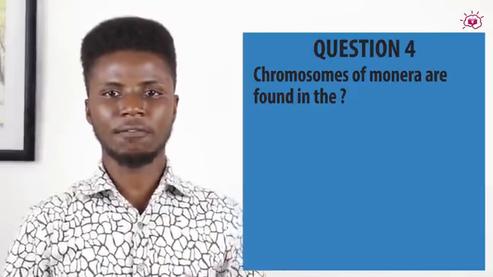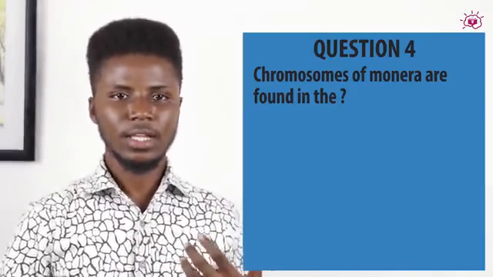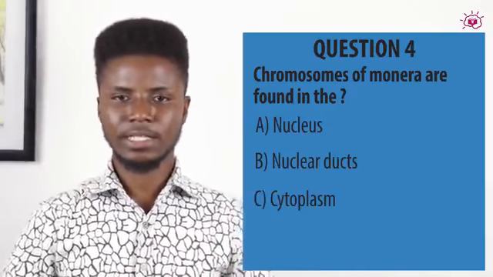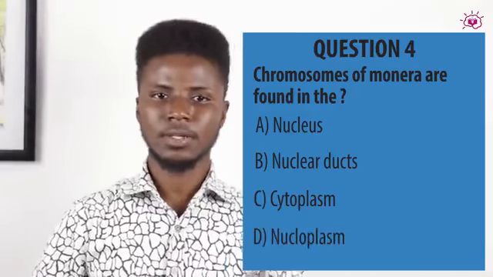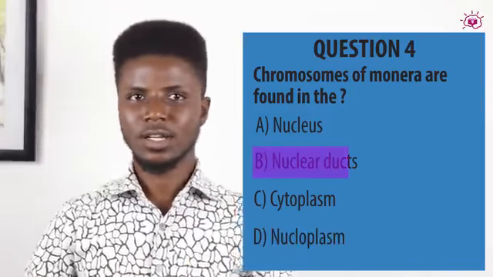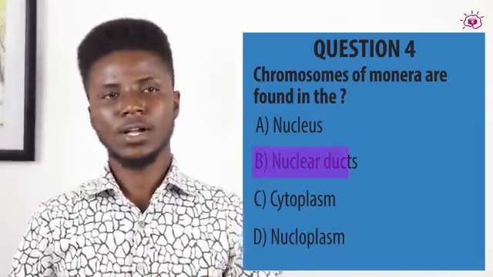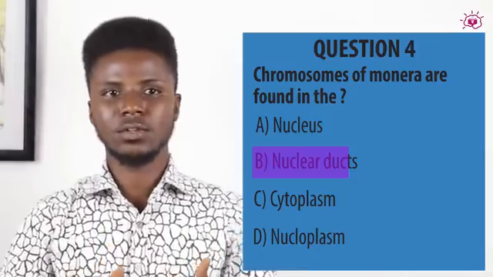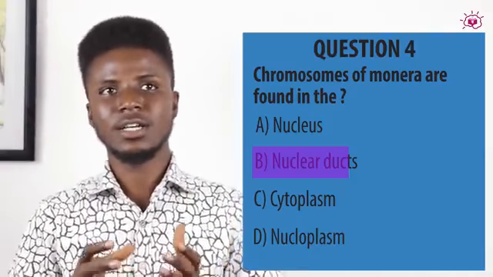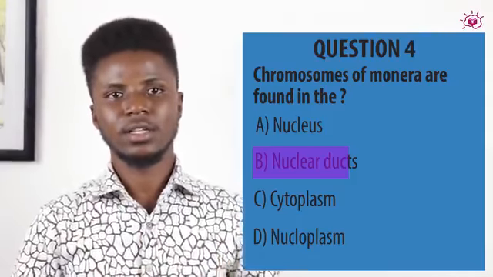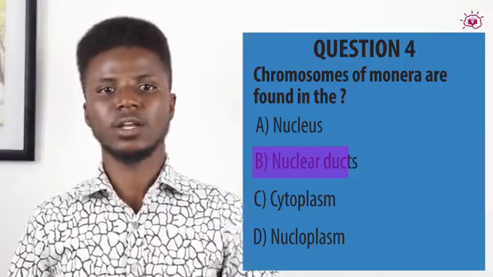And finally, chromosomes of monerans are found in the A. Nucleus, B. Nucleolus, C. Cytoplasm, D. Nucleoplasm. And the answer is B. Nucleolus. Why is it nucleolus? Monerans are prokaryotic organisms, meaning that they don't have a true nucleus. So as they don't have a true nucleus, their chromosomal matter, which is the matter that helps them to replicate, is found in the nucleolus.